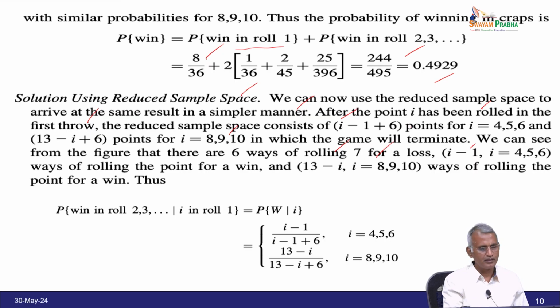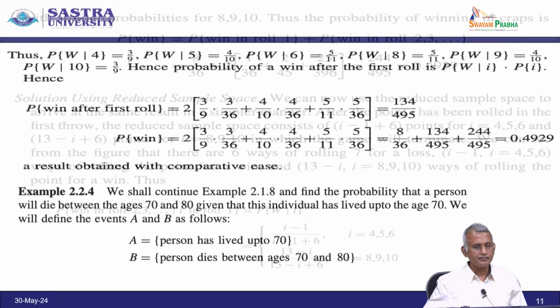Thus, the probability of win in roll 2, 3 such that I in roll 1 is probability of W given I. So, the formula is I minus 1 divided by I minus 1 plus 6, where I equals 4, 5, 6. If I equals 8, 9, 10, then 13 minus I divided by 13 minus I plus 6. So, this is the other way of solution using the reduced sample space.